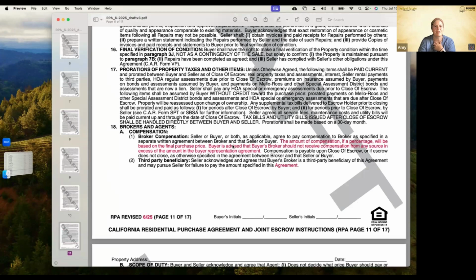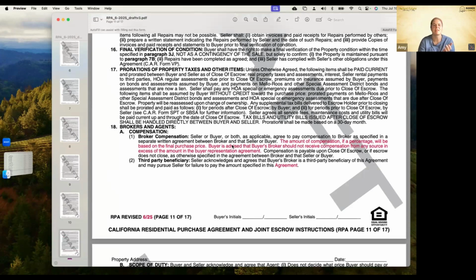Broker compensation, the amount of compensation, if a percentage, will be based on the final purchase price. Buyers are advised that the buyer's broker should not receive compensation from any source in excess of the amount on the buyer representation agreement.